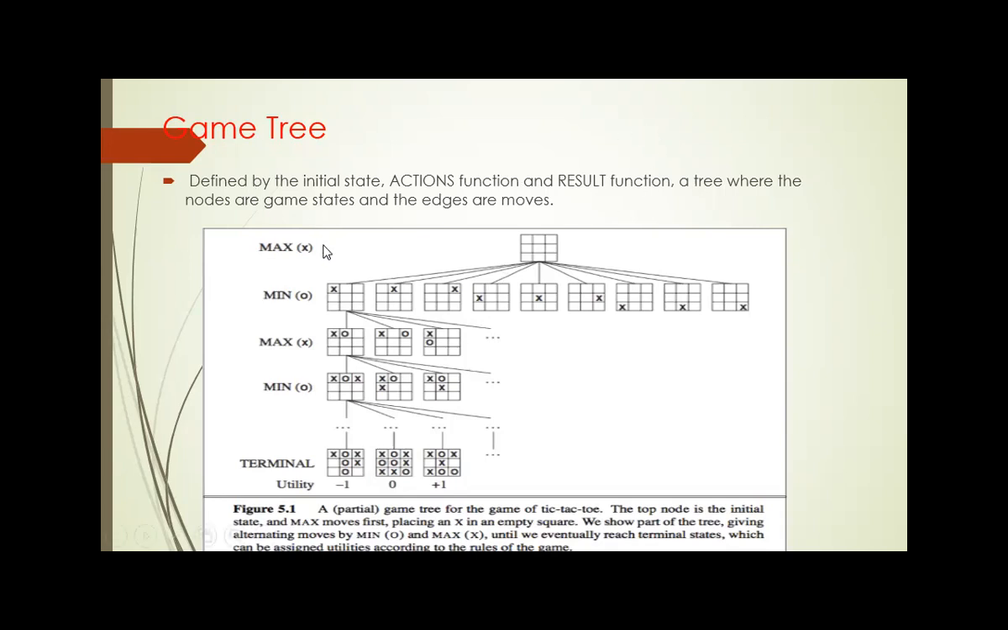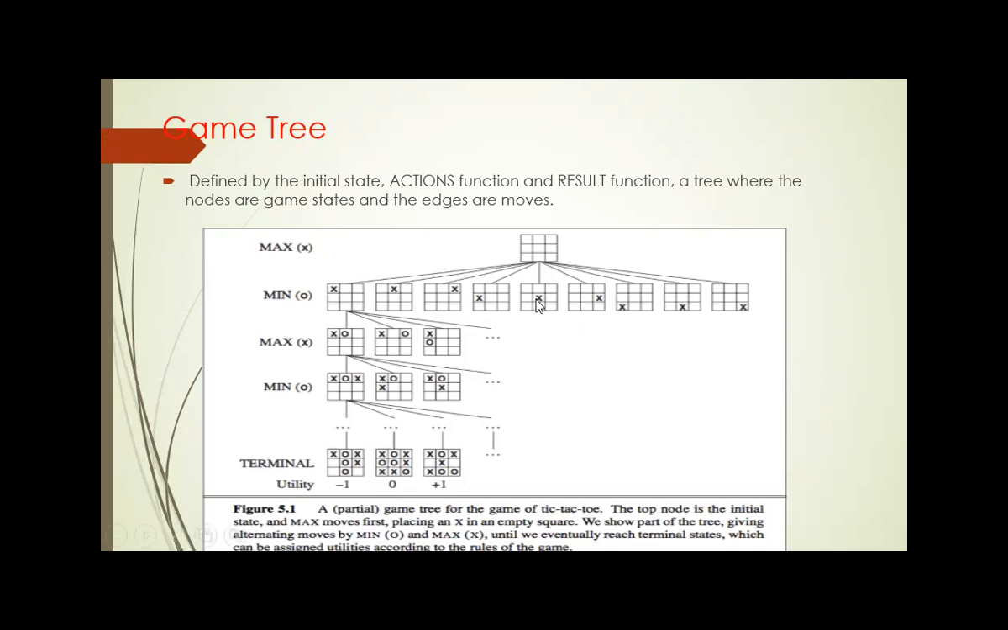So it is defined by the initial state. So here it is the initial state with the set of actions. That set of actions will lead to the successor states. So here we are expanding the nodes of the tree until we reach the terminal node. Once we reach the terminal node, we will find out the utility value for the terminal node.